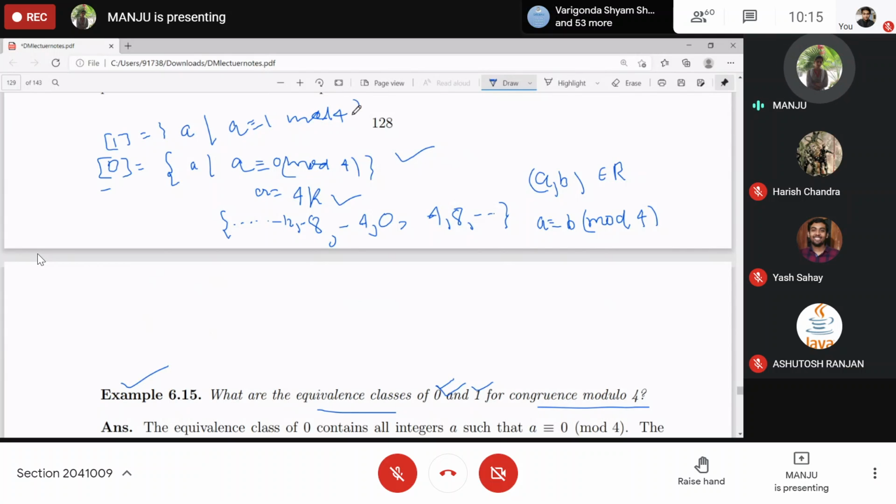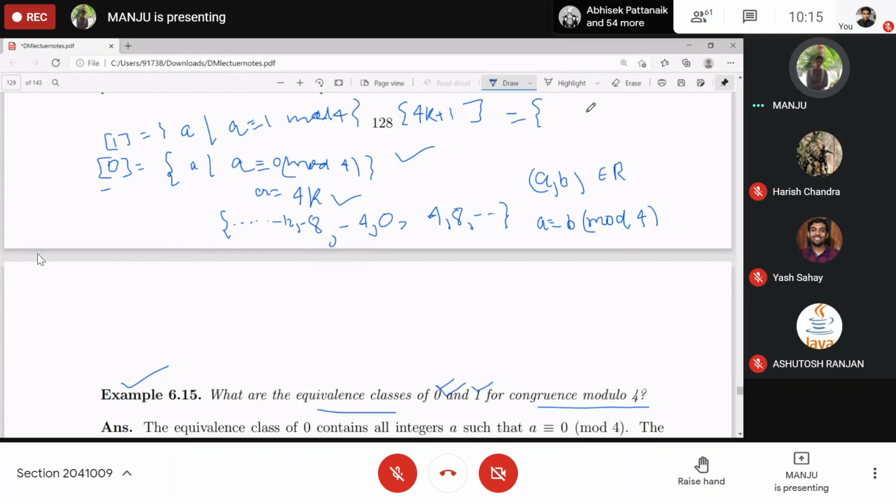You need to collect all those elements which give you remainder 1 when you divide by 4. Clear? So this will be of the type 4k plus 1, right? If you vary k over integers, you will get that set, right?